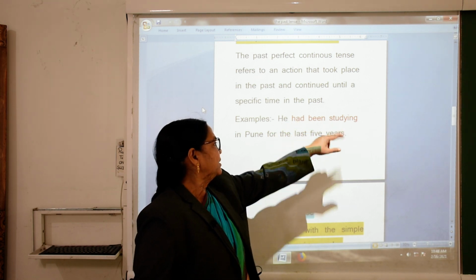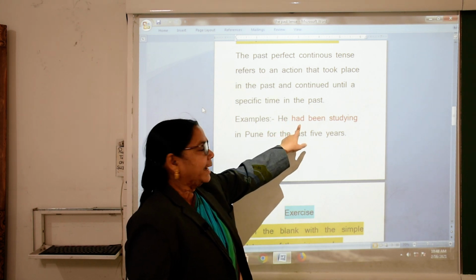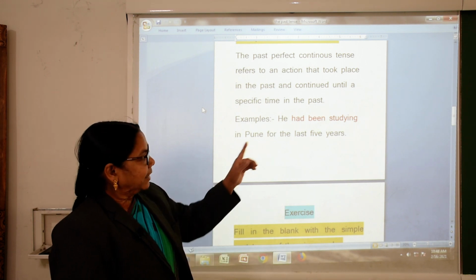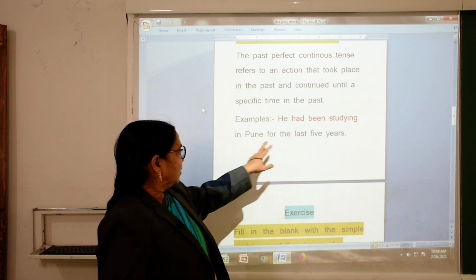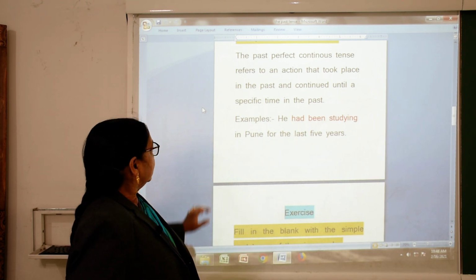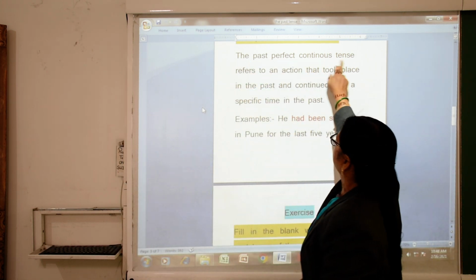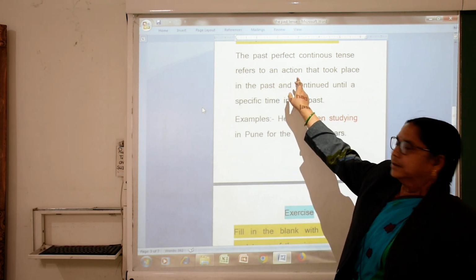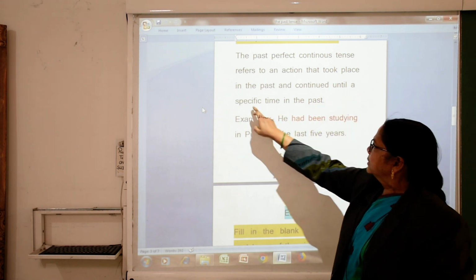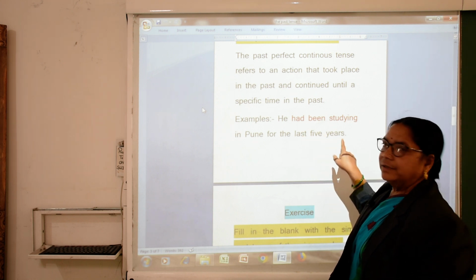He had been studying in Pune for the last 5 years. See, "had" is past, "been studying" is perfect and continuous. "In Pune for the last 5 years" means a specific period of time. Here, the past perfect continuous tense refers to an action that took place in the past and continued until a specific time in the past. See, specific time means last 5 years.